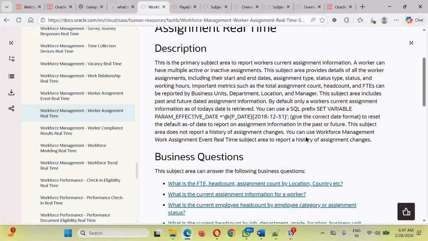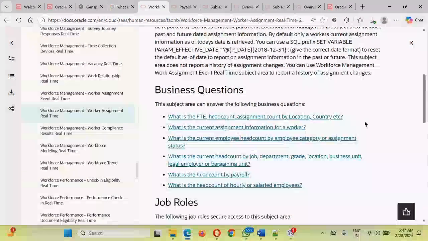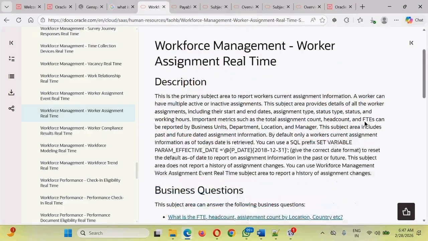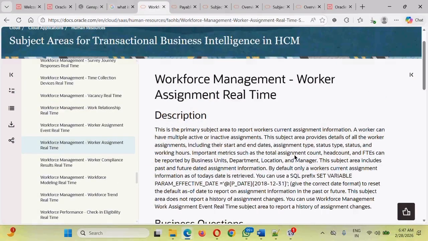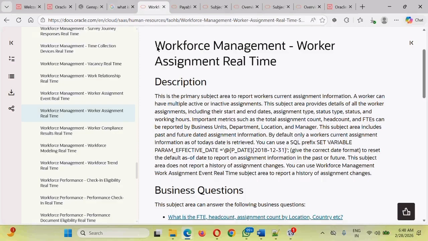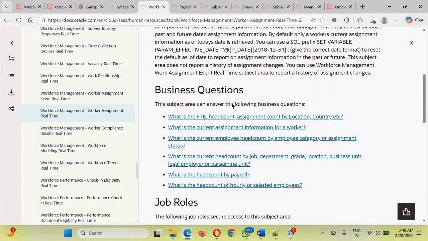Okay, then guys, the Oracle documentation is not going to directly list that you should use this subject area and that it is going to give you these 20-30 columns. No, because Oracle wants this to be for the purpose of analytics. That's how the documentation has been provided: you need to apply logic, think it through and figure it out. That is the reason that, instead of simply saying this is the subject area and it can give you these 50 columns of data, Oracle has given you some sort of questionnaire, some sort of insight in terms of questions.